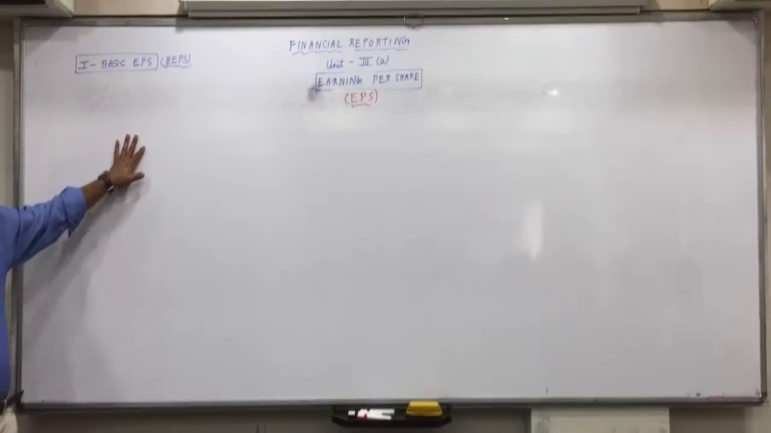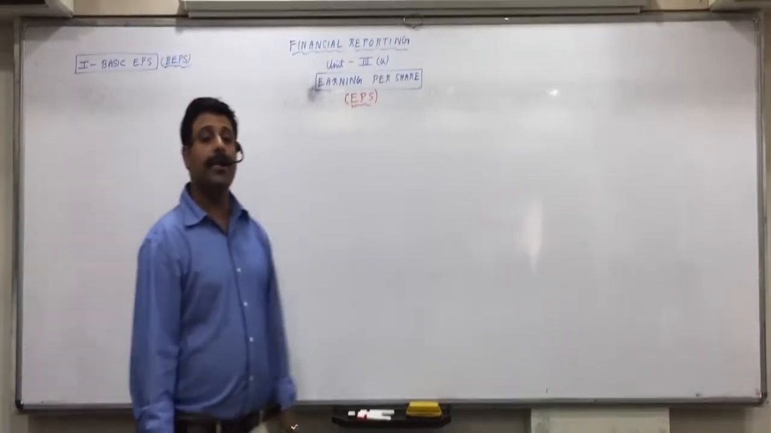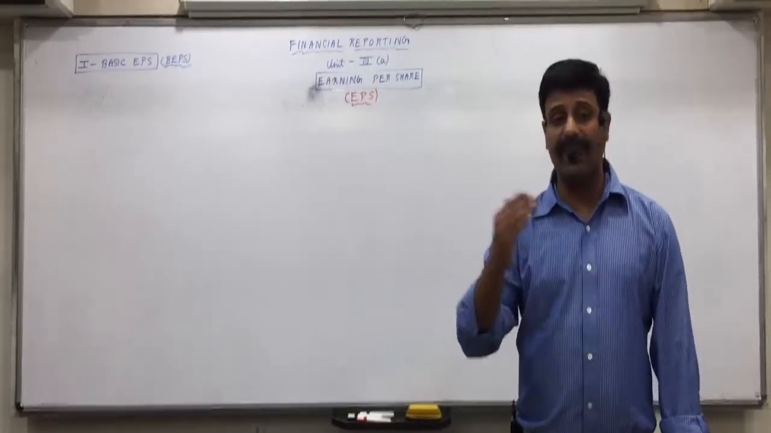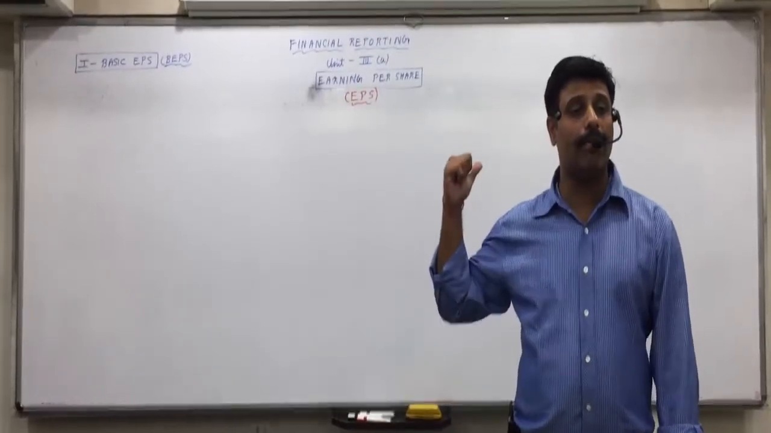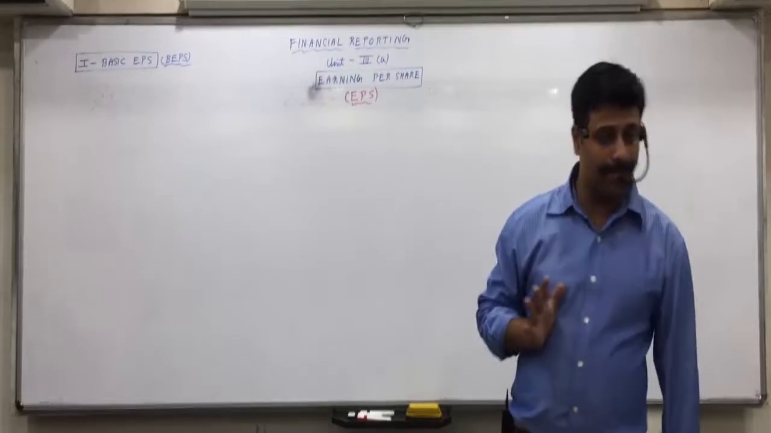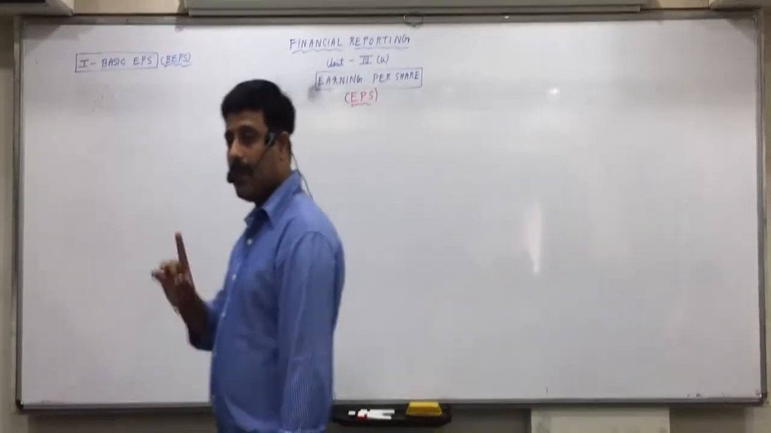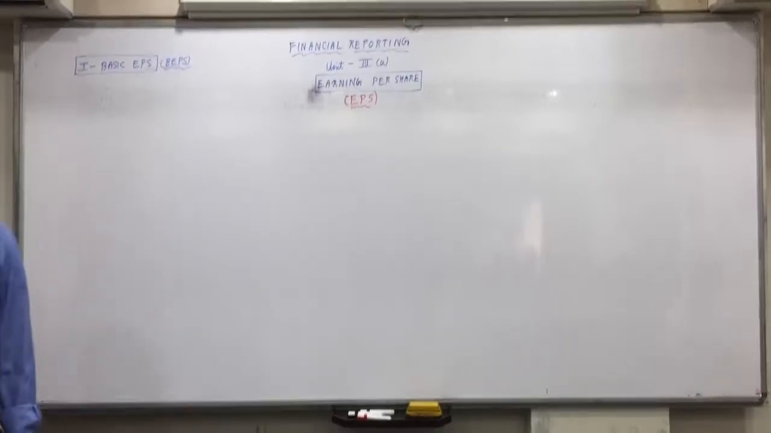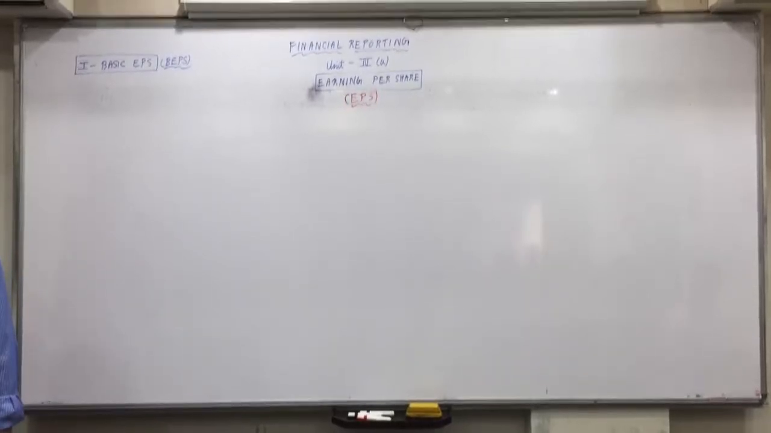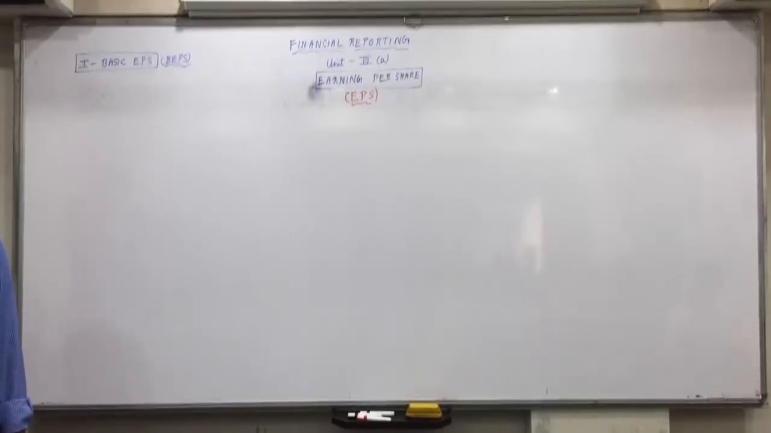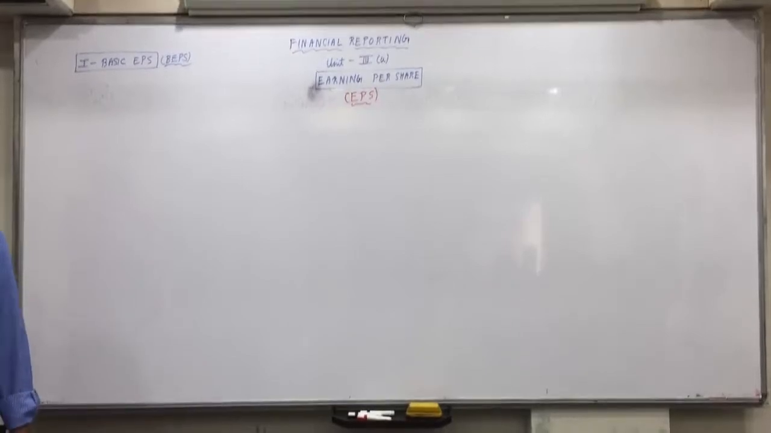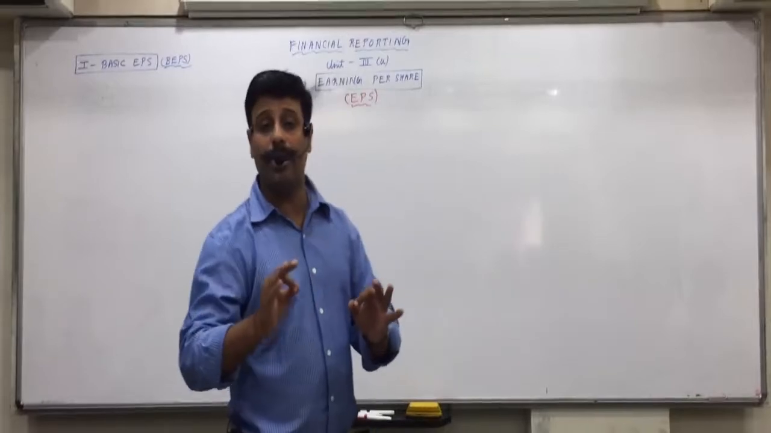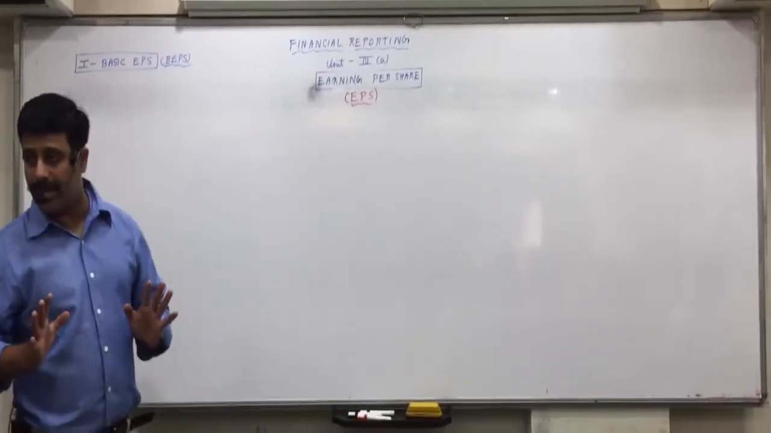Now, when we say earning per share, shares are of two types, equity shares and preference shares. Here we are talking about equity shares. When we say earning per share, we are talking about earning per equity share. This means you have to see the entire scenario from the equity shareholders' point of view. Is everyone clear with this?